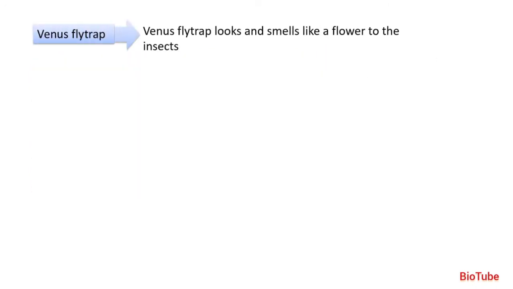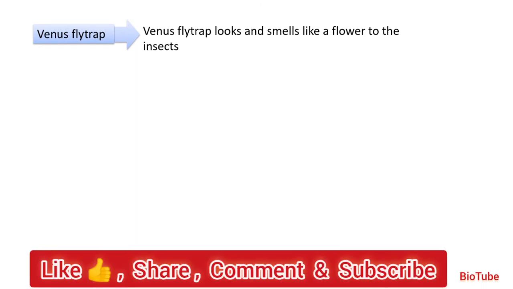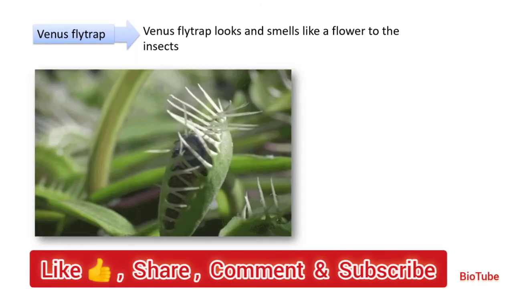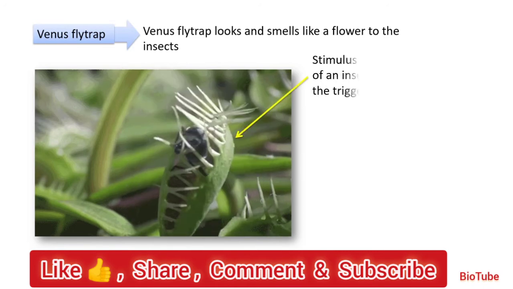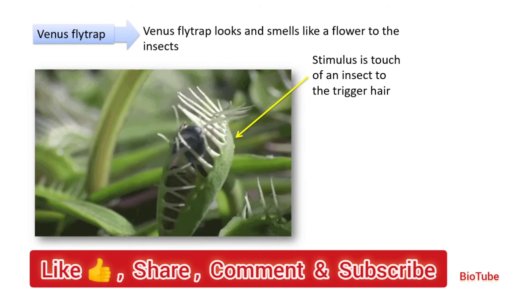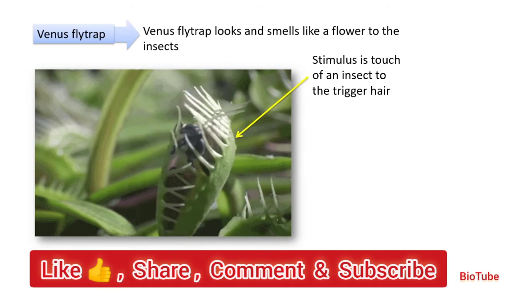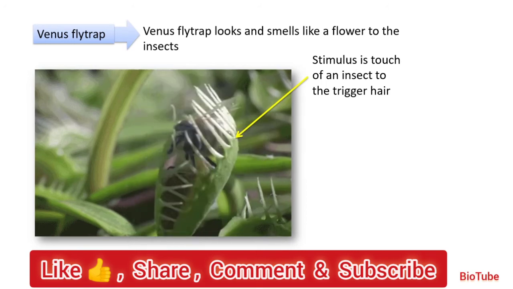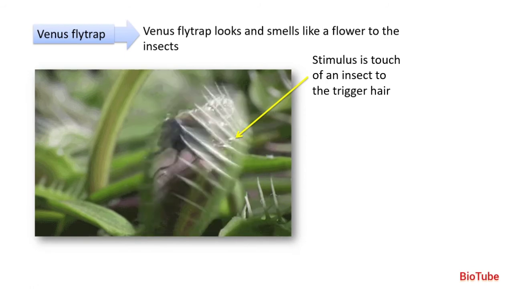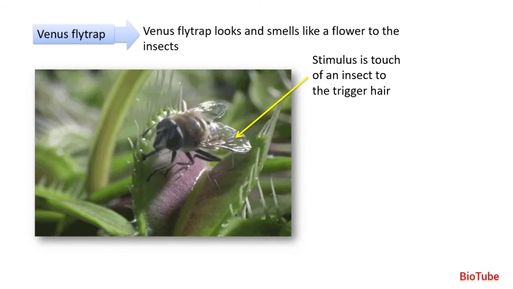Next is Venus flytrap. It looks and smells like a flower to the insect. Now here there are tentacles you can see which shut and trap the insect. So stimulus here is touch of an insect. As soon as the insect lands on the flower, the hairs which are closing are called the trigger hair.